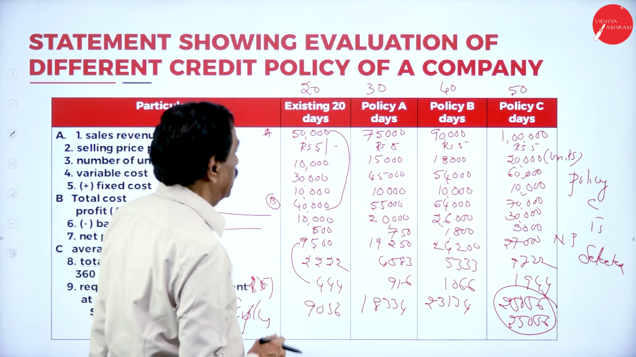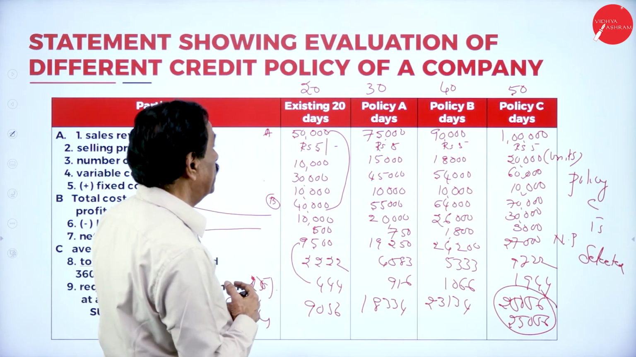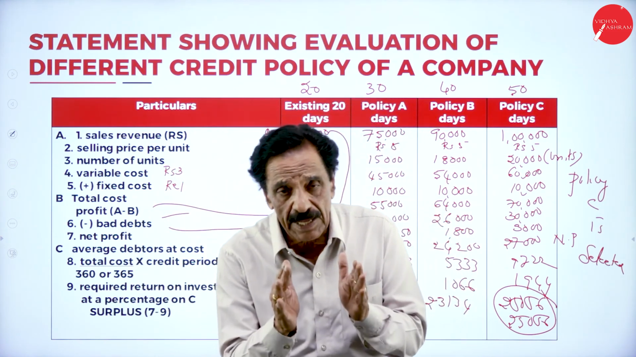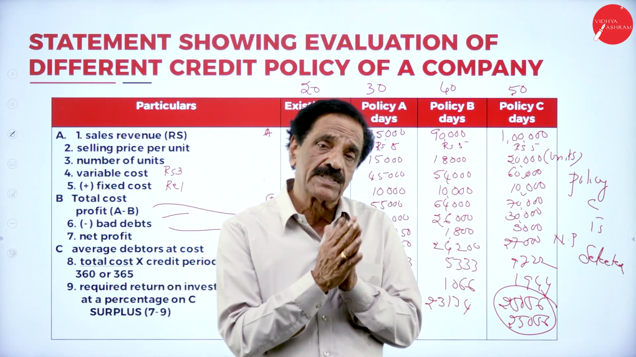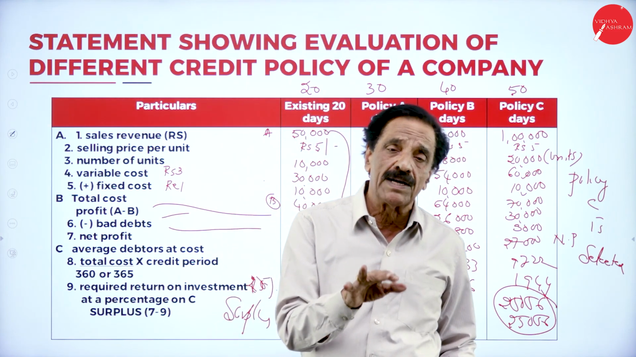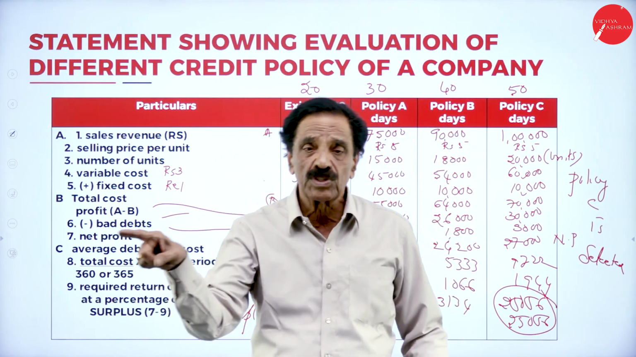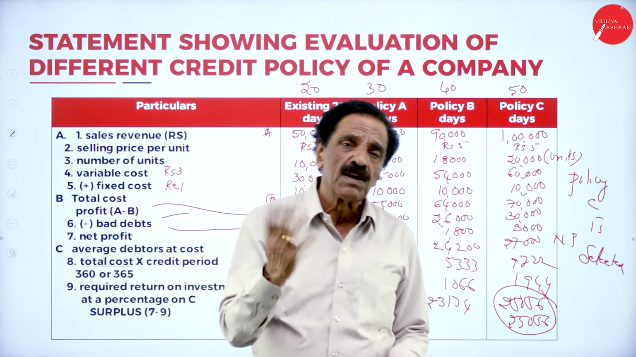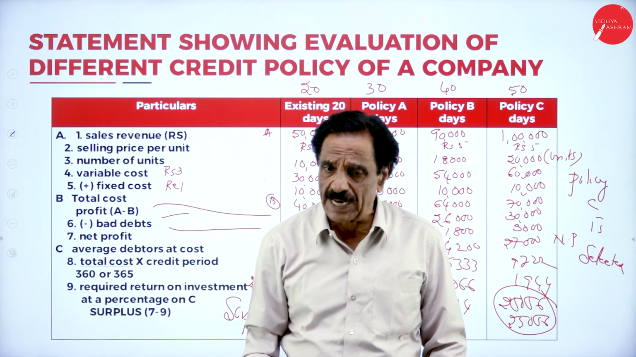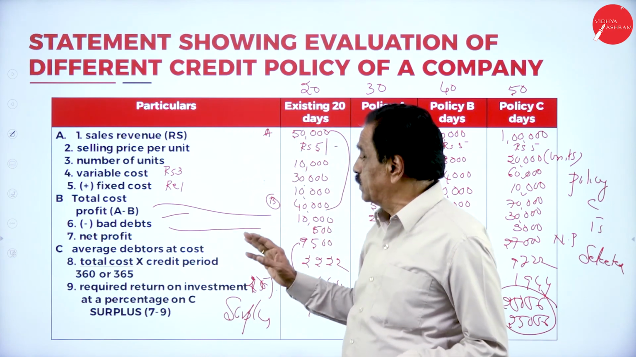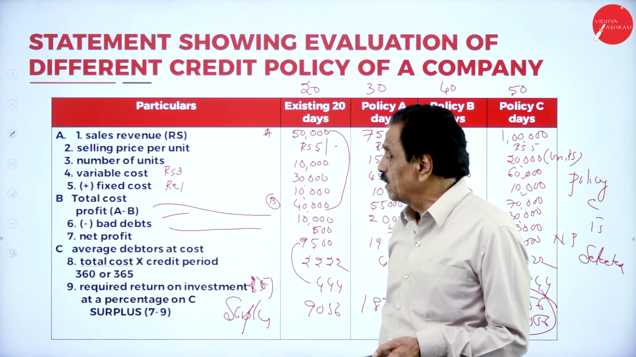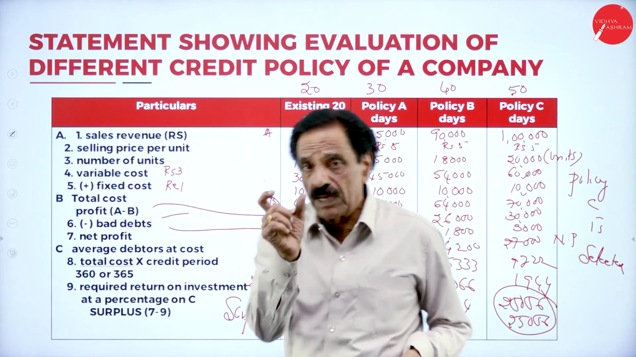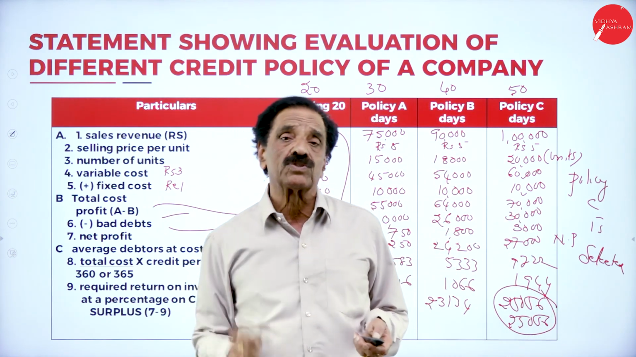All the types are the same. So everything has been done in the same way. So what's the procedure? Sales minus variable cost minus fixed cost is profit, minus bad debt is net profit. Then total cost divided by number of days into credit period multiplied by the required return, whichever is highest should be selected. So all the problems are solved in the same way. You must be very careful. Variable cost plus fixed cost is total cost.